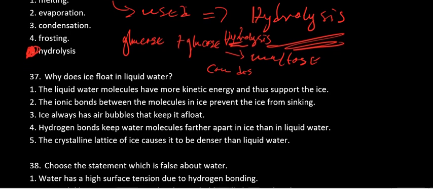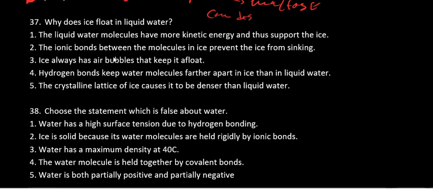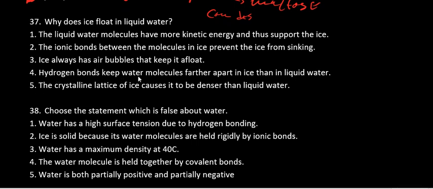Why does ice float on water? Water molecules further apart. The crystalline lattice of ice causes it to be denser. That one, no. Ice always has bubbles, no. The ionic bonds between the molecules in ice, no. Hydrogen bonds keep water molecules further apart in ice than in liquid water, which is correct.